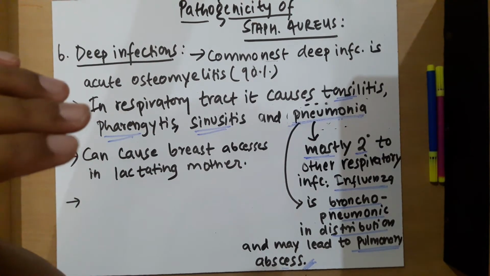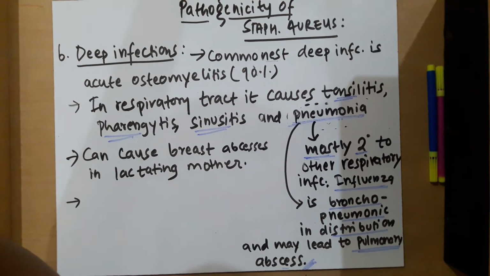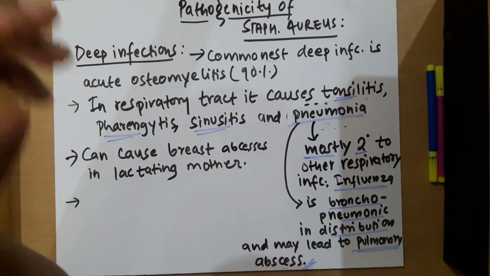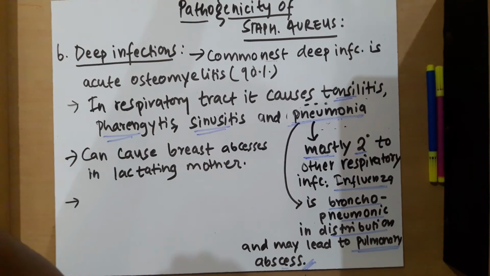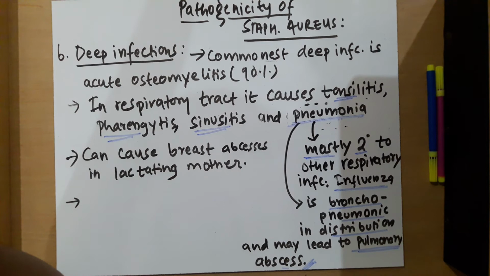In osteomyelitis also there may be hematogenous spread, or there may be extension from the site of injury, I mean extension from a contiguous site. And in some cases there is direct inoculation during surgery or during compound fractures.